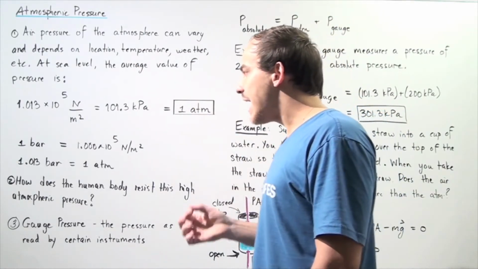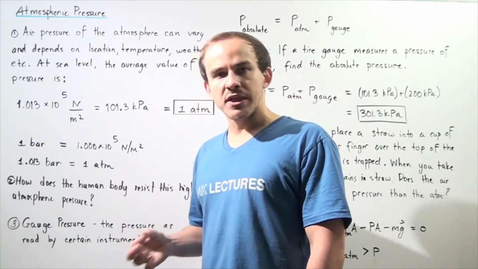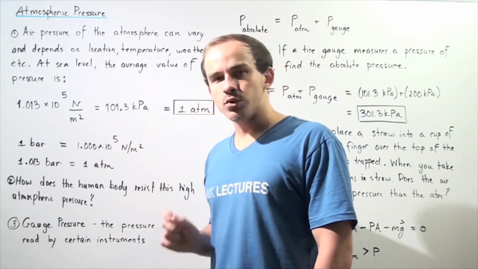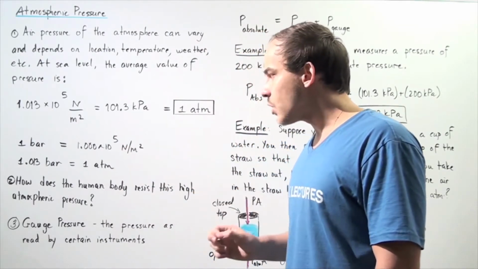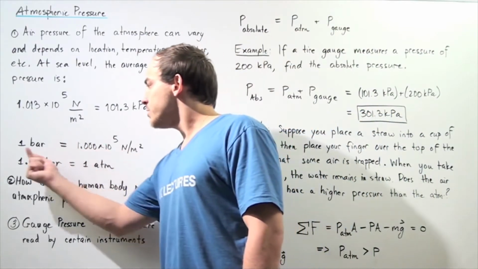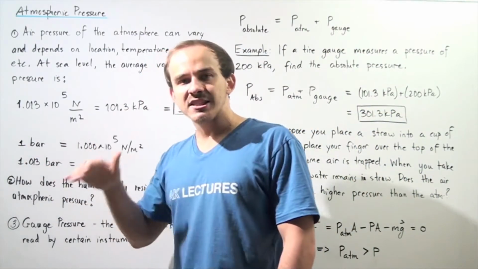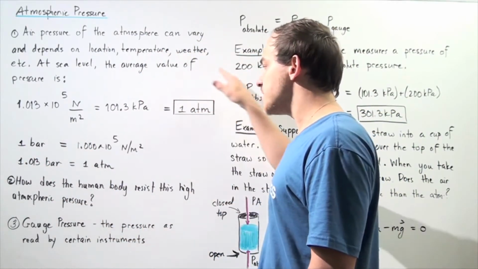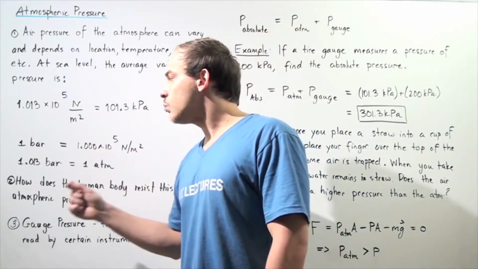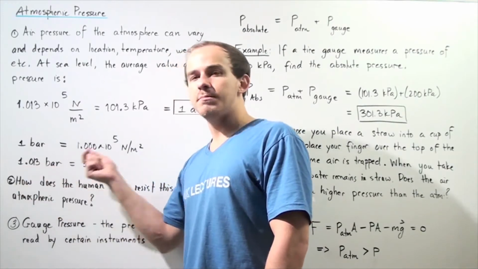Now, another unit of measurement that we should be aware of is the bar. 1 bar is equal to 1.000 times 10 to the 5 newtons per meter squared. So we see that 1 bar is slightly below 1 atmospheric pressure. In fact, 1 atmospheric pressure is equal to 1.013 bar.